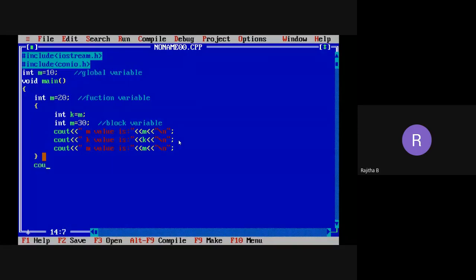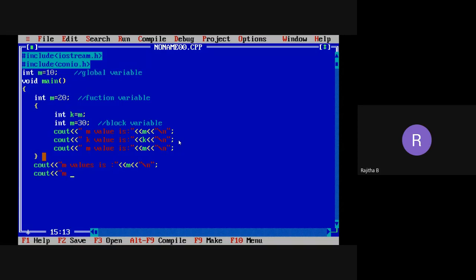Now again I'm trying to bring the m value. M value is. I want to print the same statement again. Why? Because I want to access the three m variables' values, no?